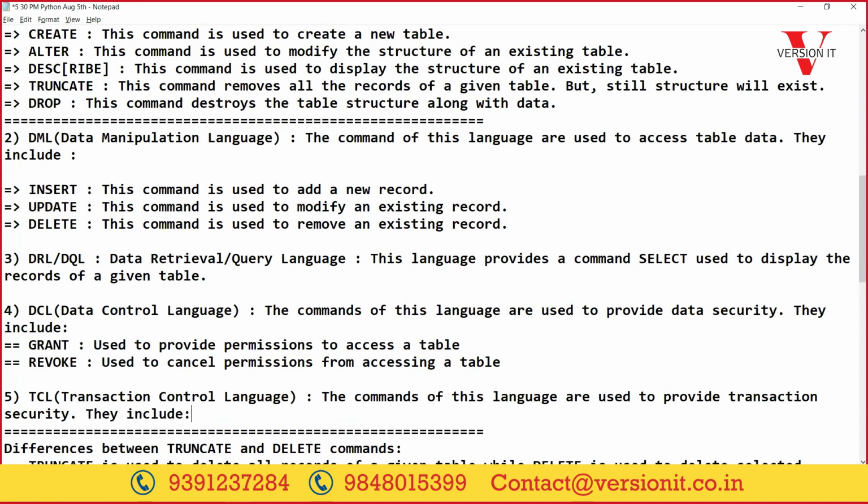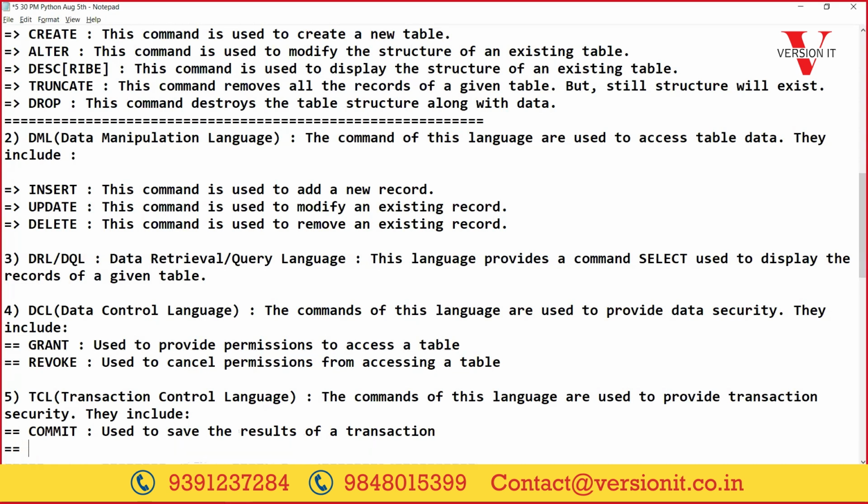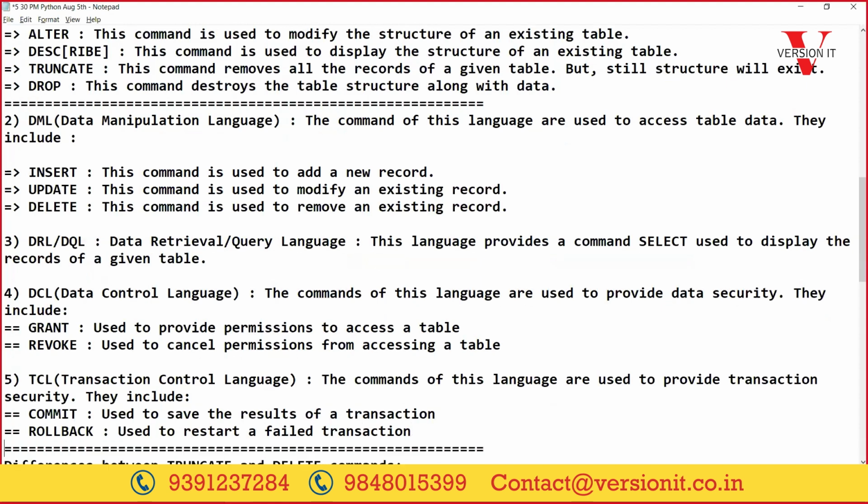So what are the commands provided? The first one we have is commit. Commit is used to save the results of a transaction. Now, durability, right, that is commit. Once the transaction is completed, I want to save the results of the transaction, I can use commit. Next we have rollback. Rollback is used to restart a failed transaction. Whenever a transaction fails, to restart a failed transaction, we use rollback.